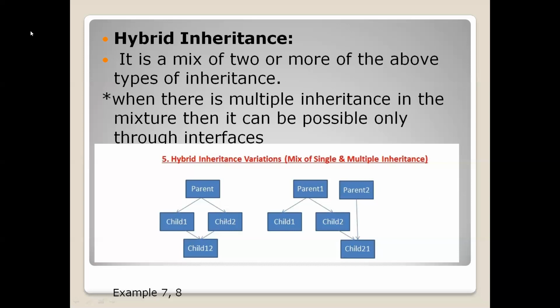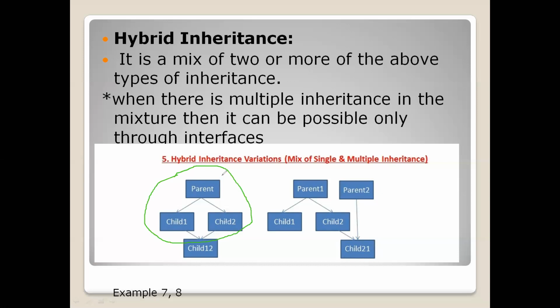Right here, if you observe the green circle, it is reflecting that there is one class, and that class is having 2 child classes.